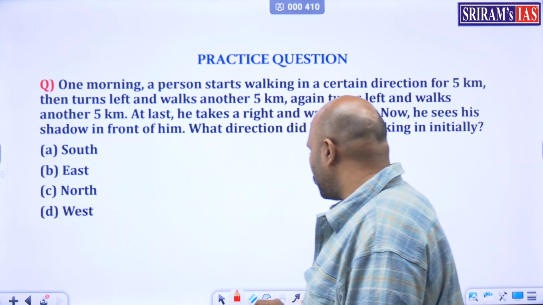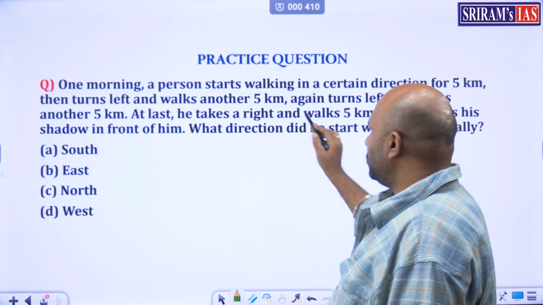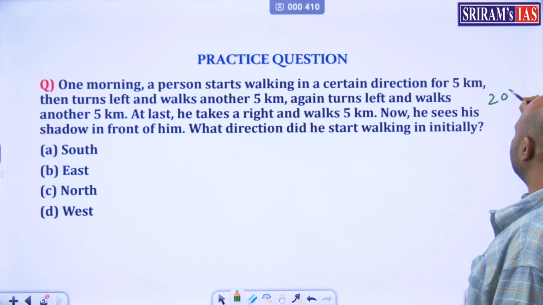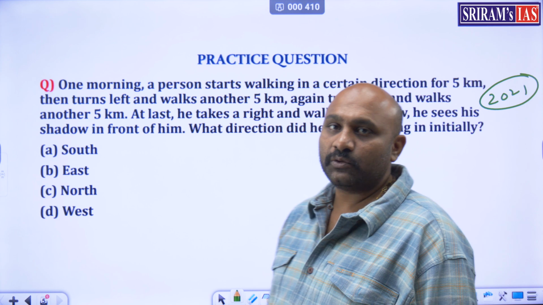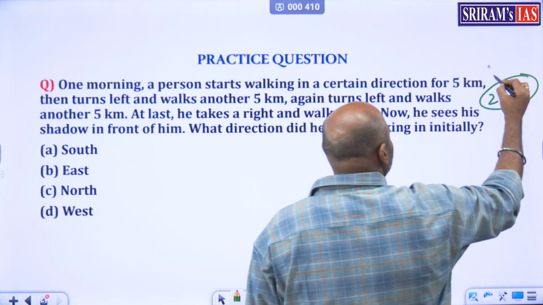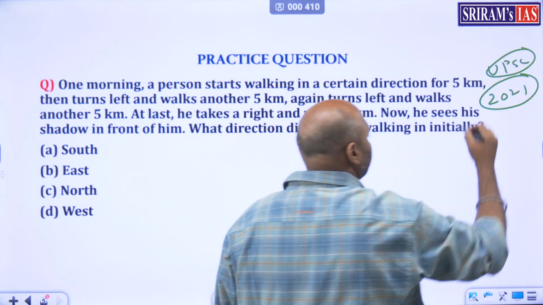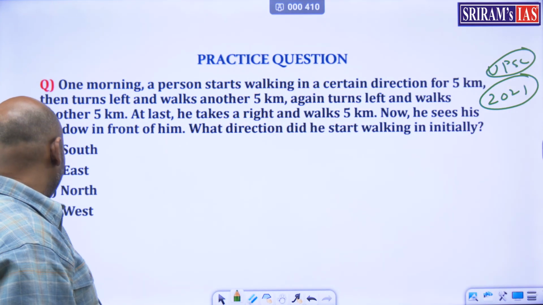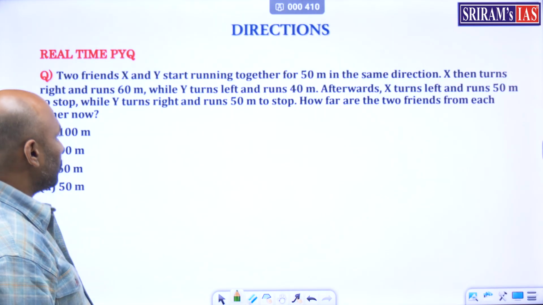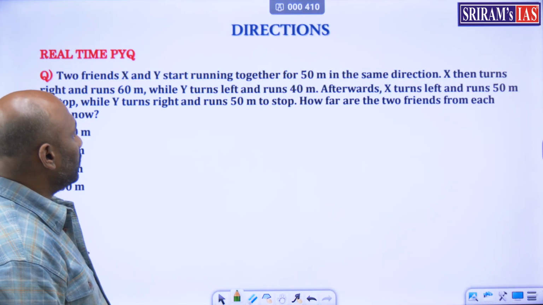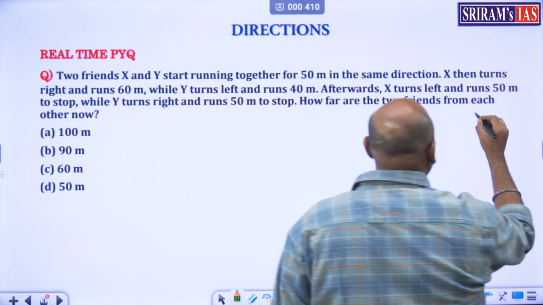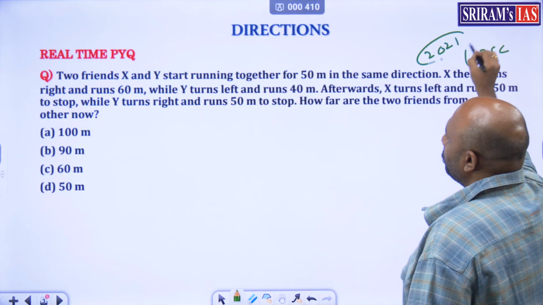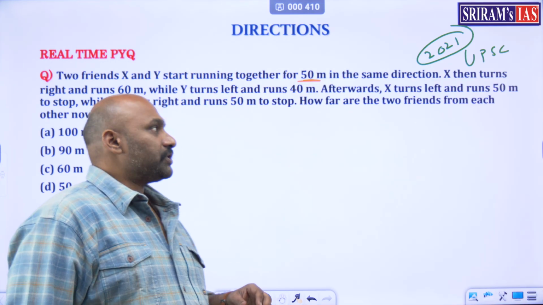So keeping that in mind, let's solve a good question. This is a real-time UPSC question asked in 2021. Let's look at the overall track of this. The question starts with one morning, two friends walk together. So let's look at a real-time PYQ question.